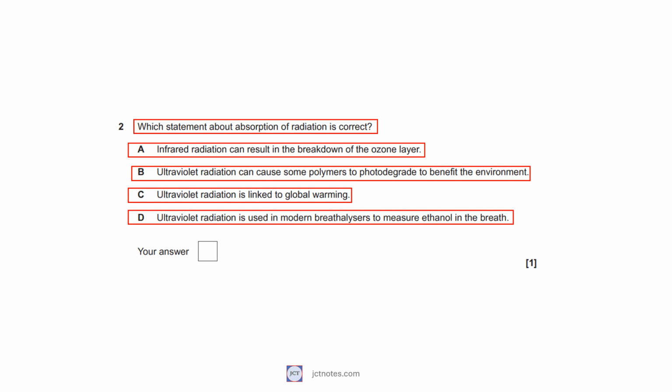A. Is not true as the breakdown of the ozone layer is due to ultraviolet, not infrared radiation. B. Is true. C. Ultraviolet radiation is not directly linked to global warming. Global warming is more related to absorption of infrared radiation by greenhouse gases. D. Breathalysers work by the reaction of alcohol with potassium dichromate that is converted to electrical current. Ultraviolet radiation is not used in these devices. The answer is B.